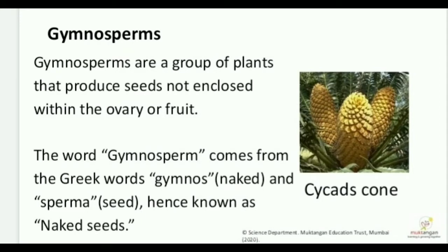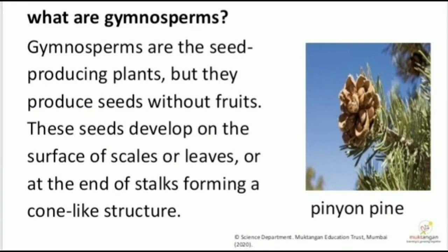Gymnosperms are a group of plants that produce seeds not enclosed within the ovary of fruit. The word gymnosperm comes from the Greek words gymnos, naked, and sperma, seed, hence known as naked seeds. What are gymnosperms? Gymnosperms are the seed-producing plants, but they produce seeds without fruits. These seeds develop on the surface of scales or leaves or at the end of stalks, forming a cone-like structure.